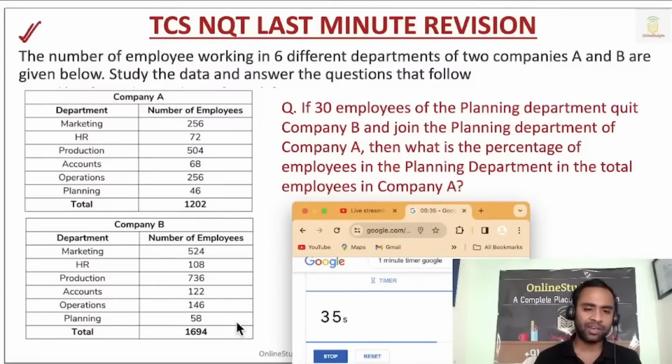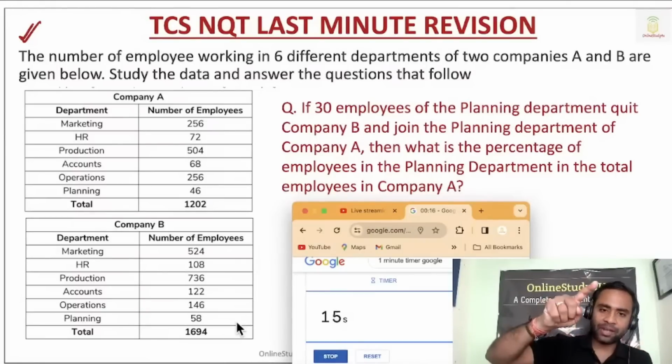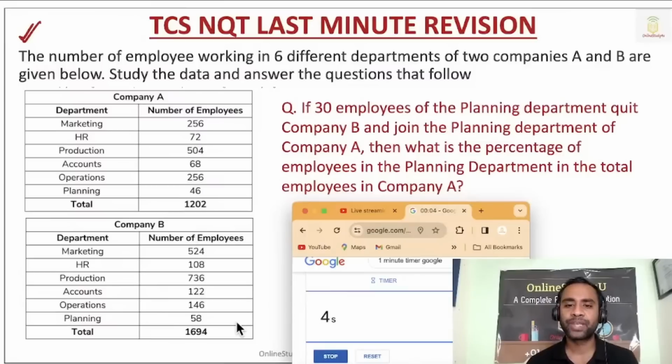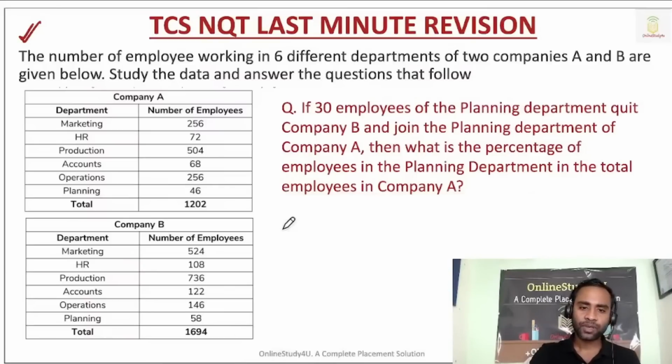So this is a data interpretation question. The number of employees working in 6 different departments: marketing, HR, production, accounts, operations, planning. Now study the data. If 30 employees of the planning department quit company B and join the planning department of company A, then what is the percentage of employees in the planning department in the total employees in company A?